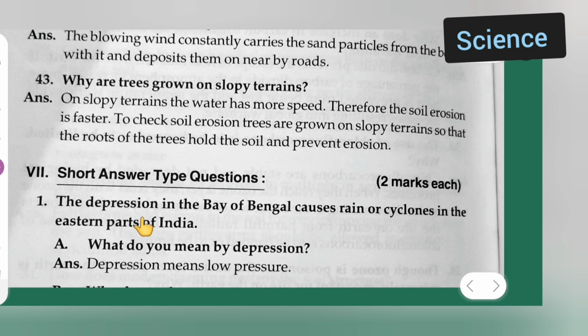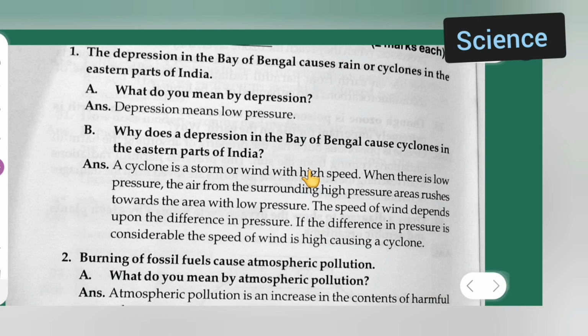First: the depression in the Bay of Bengal causes rain or cyclones in the eastern part of India. What do you mean by depression? Answer: depression means low pressure. Okay, next.